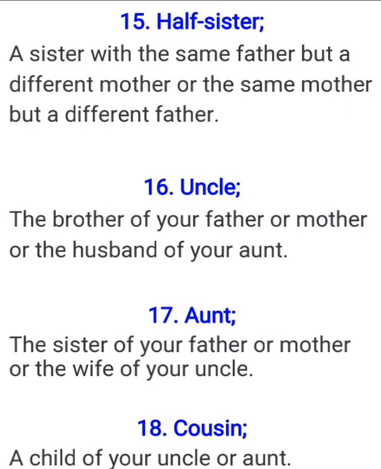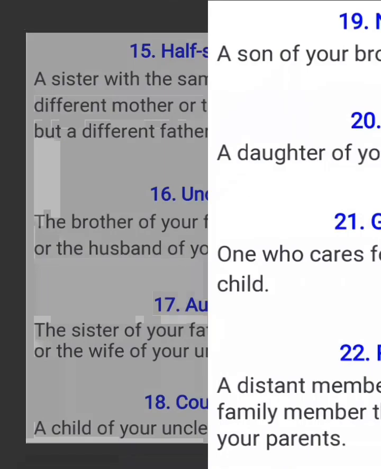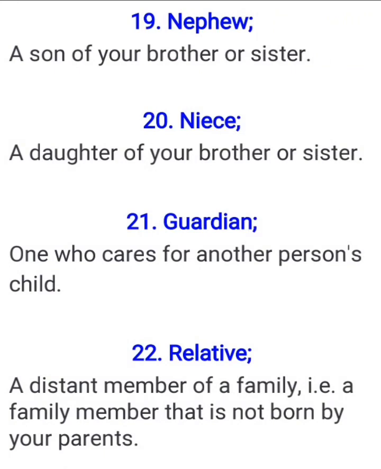Then we now come to cousin, a child of your uncle or aunt. Yes, a child of your uncle or aunt is your cousin, and so want to take note of that. So let's make progress now as we learn more, we review more of them. We have nephew, a son of your brother or sister. Yes, a son of your brother or your sister is your nephew.